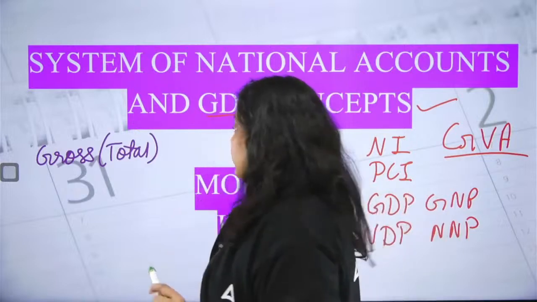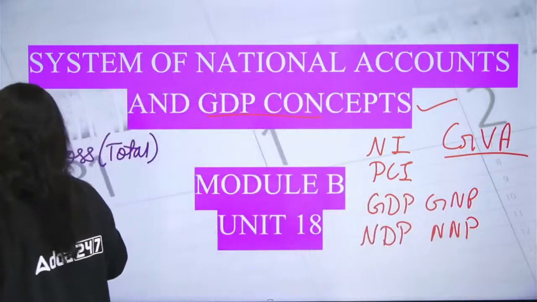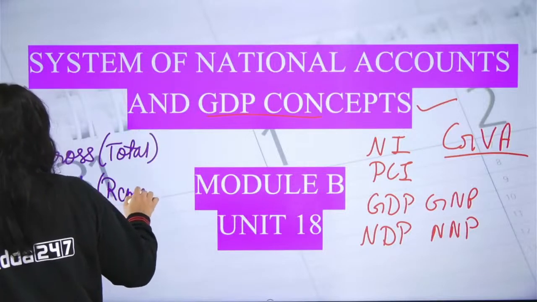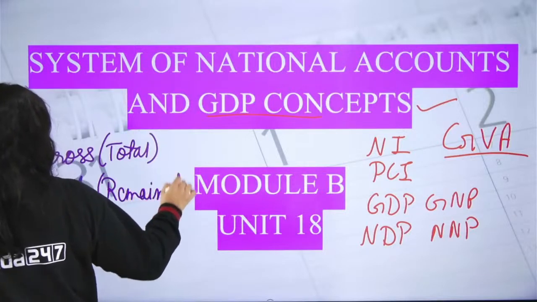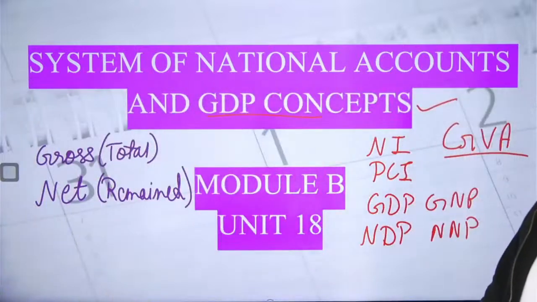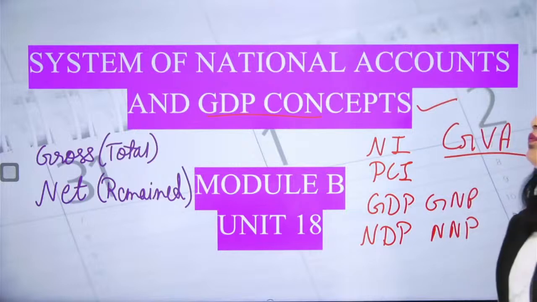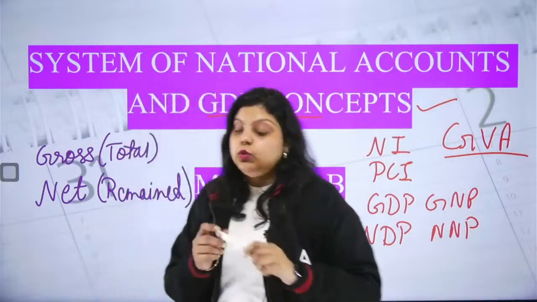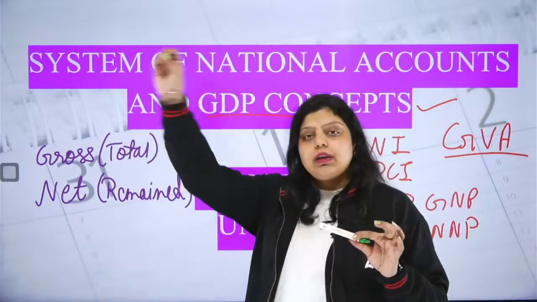Clear? But apart from that, the value of this marker today will be calculated with the net value. Net means remained value, after removing all the depreciation, all the value that has been used from this marker or any other product.